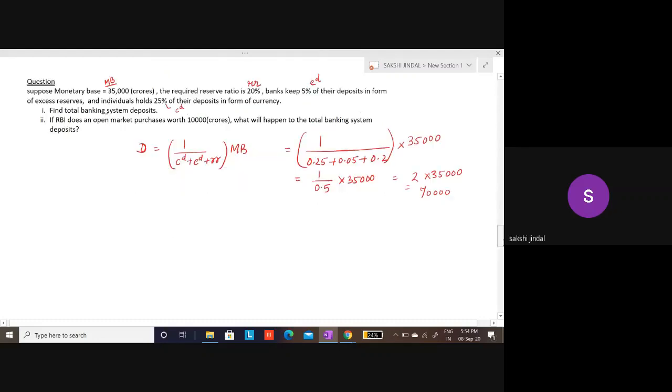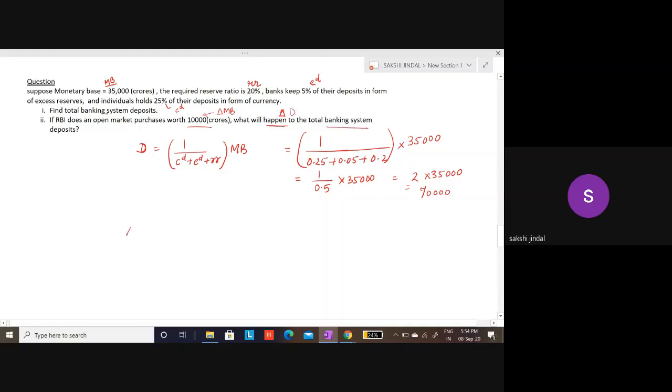Now next part is, if RBI does an open market purchases of 10,000 crores. So what is this 10,000? This 10,000 crores is my change in MB. So what will be my total banking system deposits? So I have to look at change in total banking deposits.